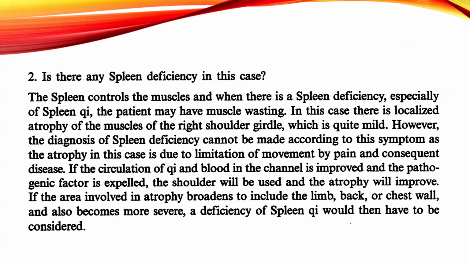If the circulation of Qi and blood in the channel is improved and the pathogenic factor is expelled, the shoulder will be used and the atrophy will improve.